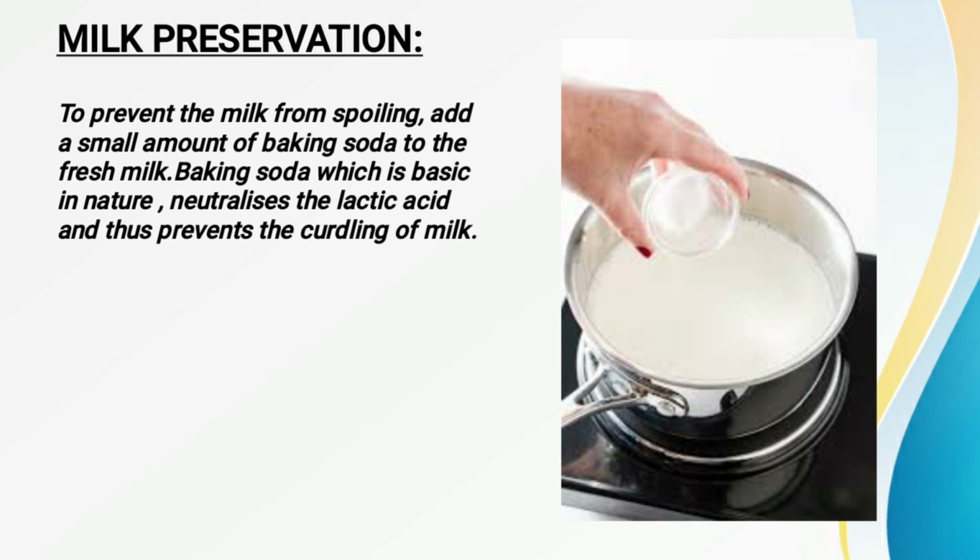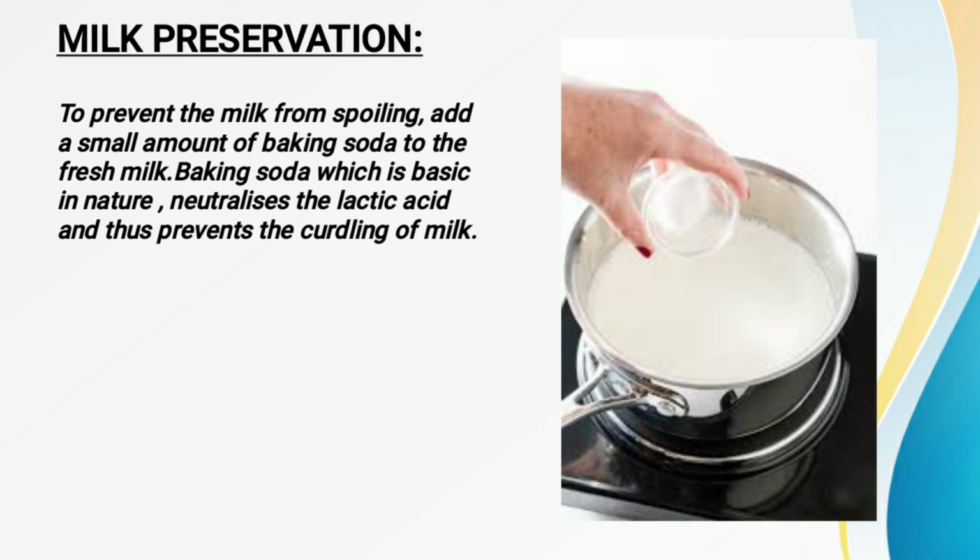It becomes sour because the bacteria present in the milk produce lactic acid. If lactic acid is present, it curdles the milk, converting it into curd. To prevent the milk from spoiling, the milkman sometimes adds a small amount of baking soda to the fresh milk.